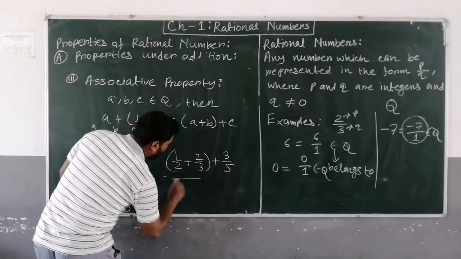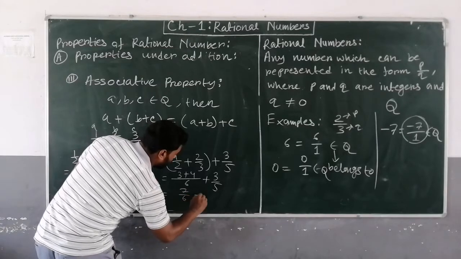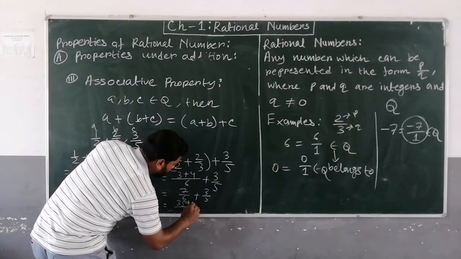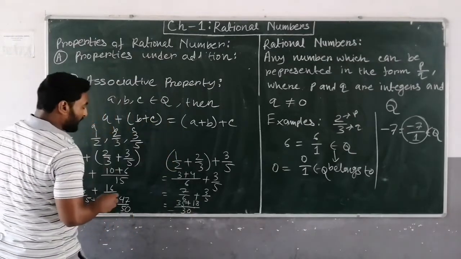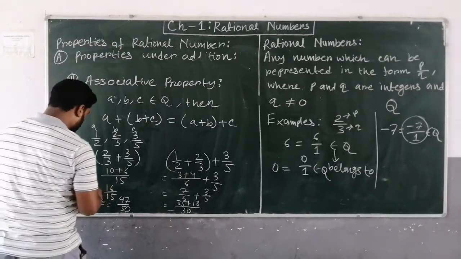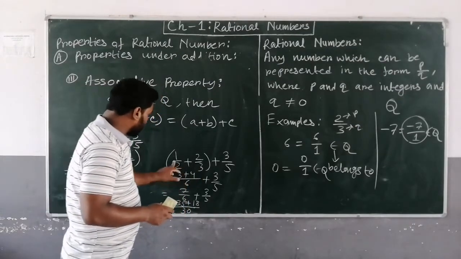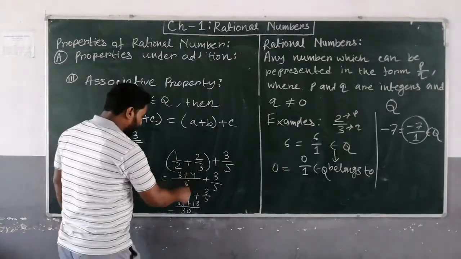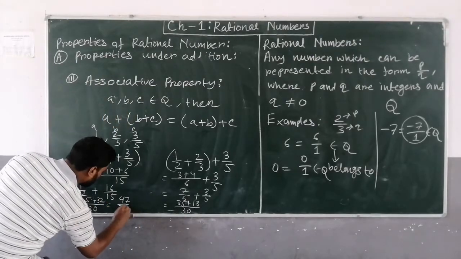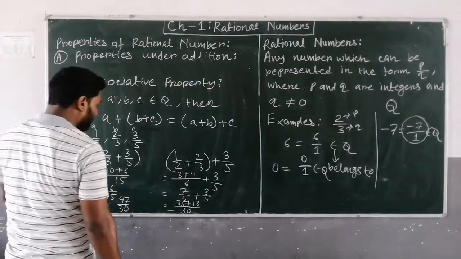Now in this case, 6 is the LCM, so 3 plus 4, that is 7 upon 6 plus 3 upon 5. So the LCM is 30, so 35 plus 18.